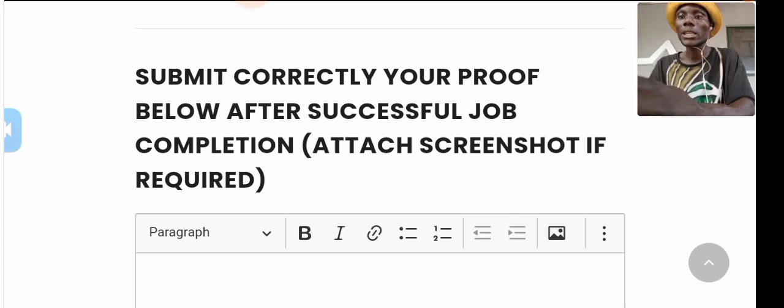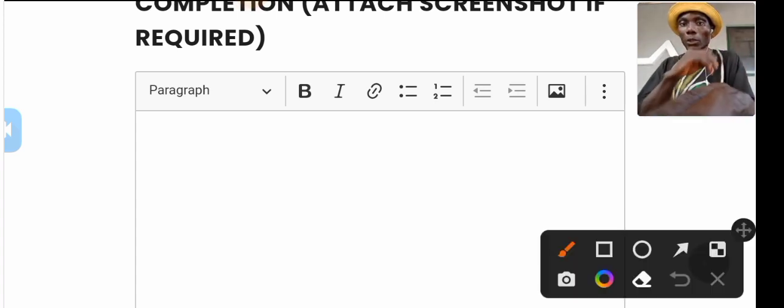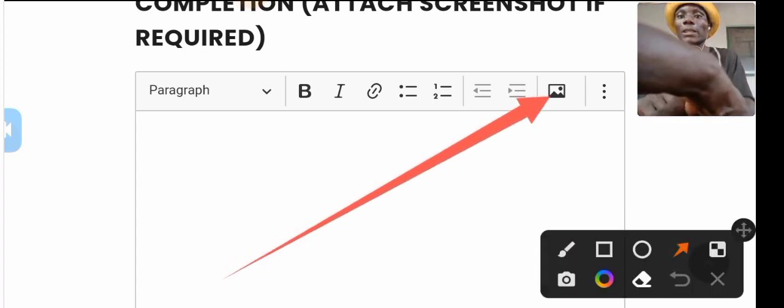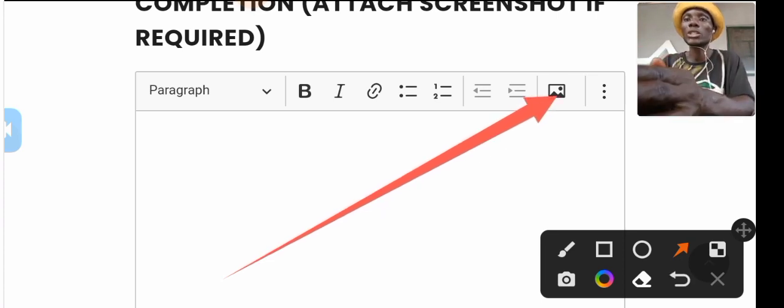Attach screenshot if required. Then touch this particular option here. When you touch it, it's going to direct you to the image that you have already screenshotted in your phone. Then you touch the image, and the image will appear here.